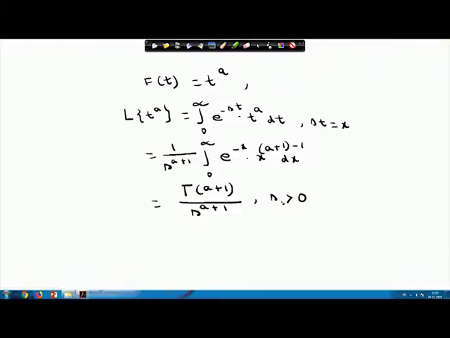So, if a is greater than minus 1, then the Laplace transform of t to the power a will be gamma a plus 1 by s to the power a plus 1. And using this, if I take f(t) equals t power n, where n is a positive integer.